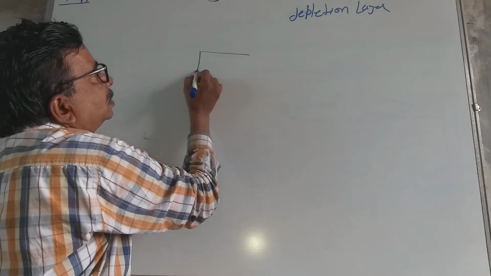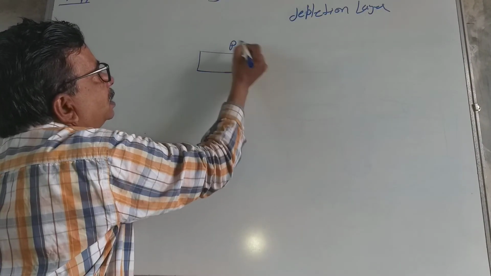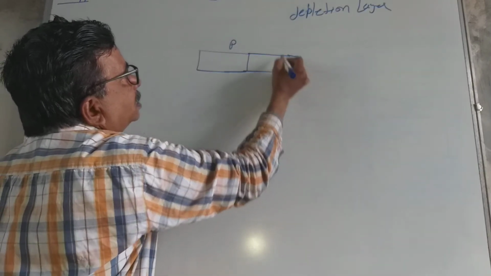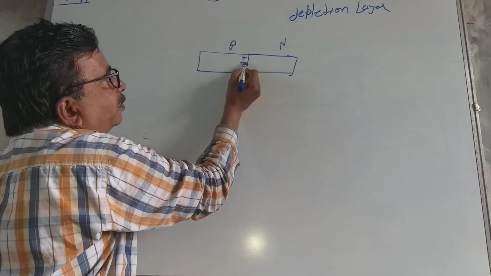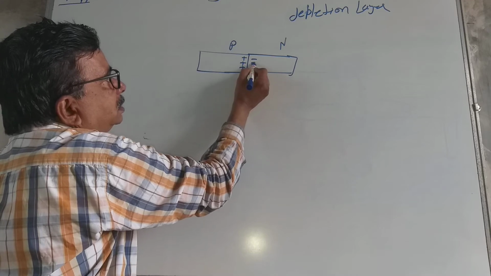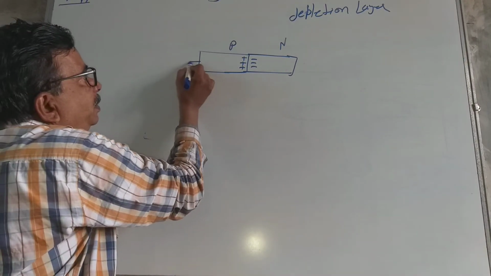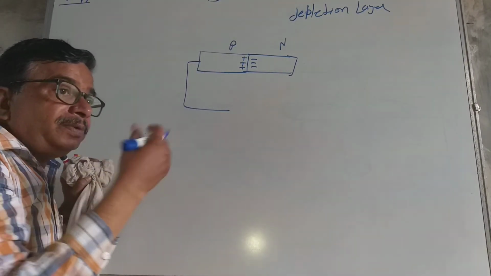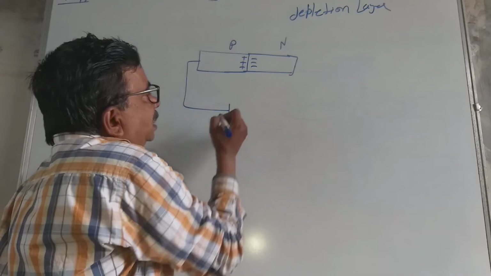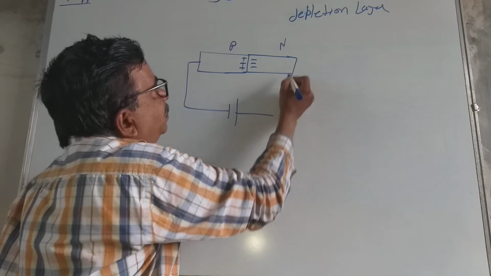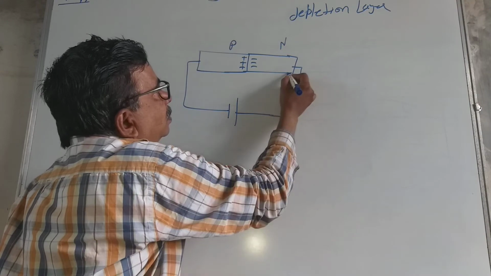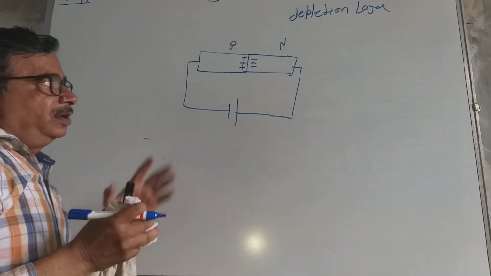Suppose this is the p type semiconductor and this is the n type semiconductor. Now p type consists of positive holes and n type consists of electrons. Only the connections are reversed.